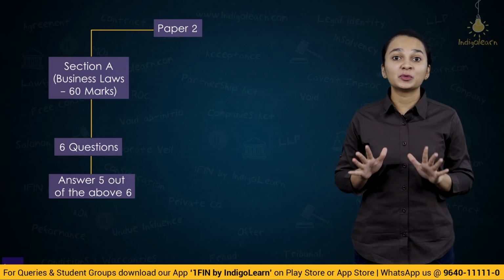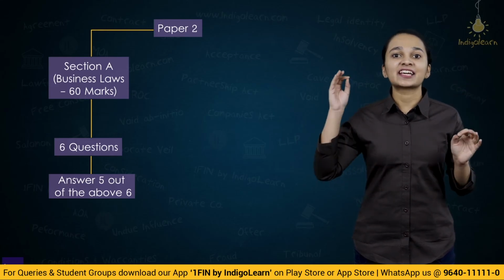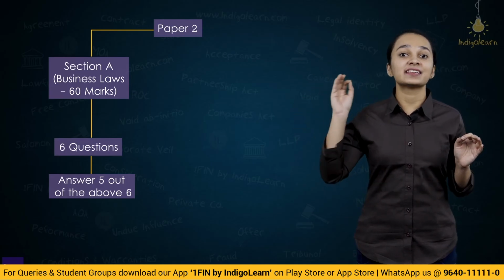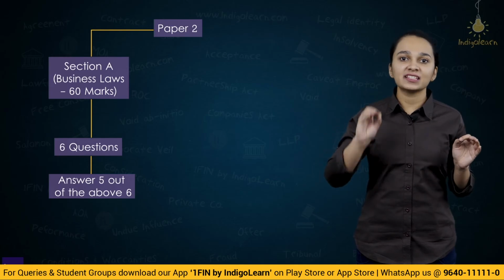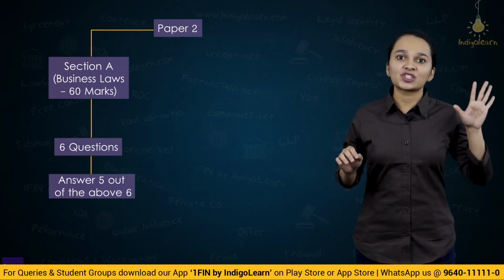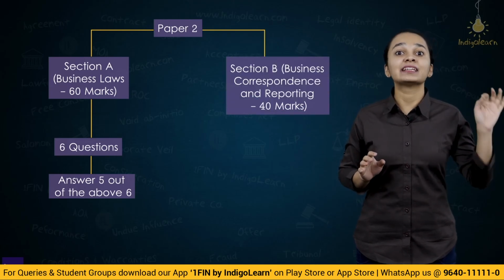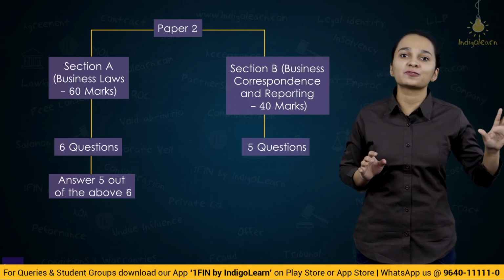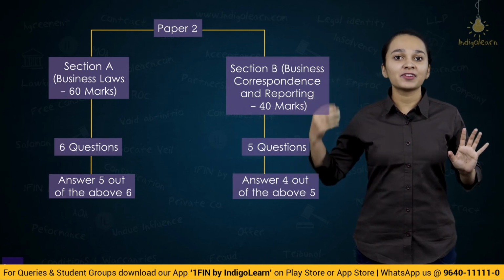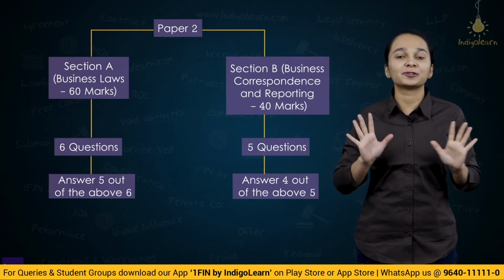Your paper 2 is divided into 2 sections, section A and section B. Section A is business laws, and this section will comprise 6 questions, out of which you will have to answer 5. And section B, that is business correspondence and reporting, is of 40 marks. It will have 5 questions, and out of those 5 you will have to answer 4. So for section A, 5 out of 6, and in section B, 4 out of 5 questions have to be